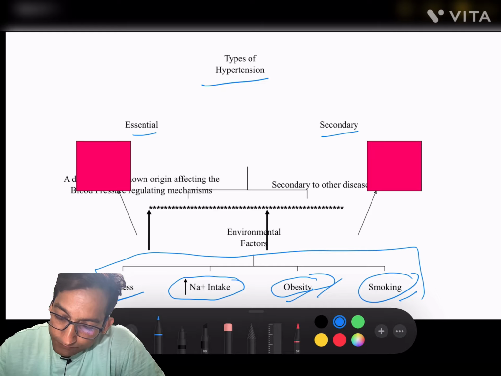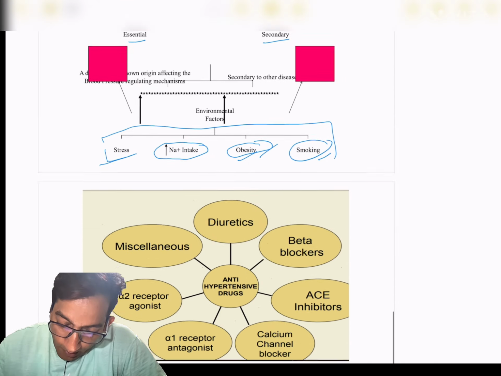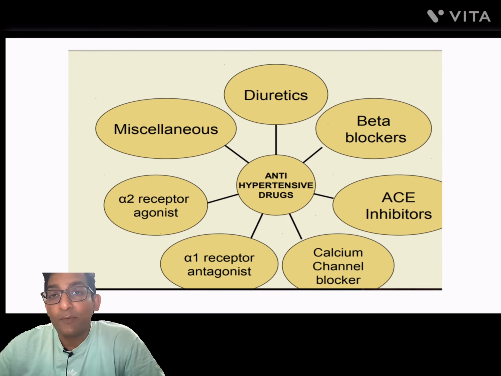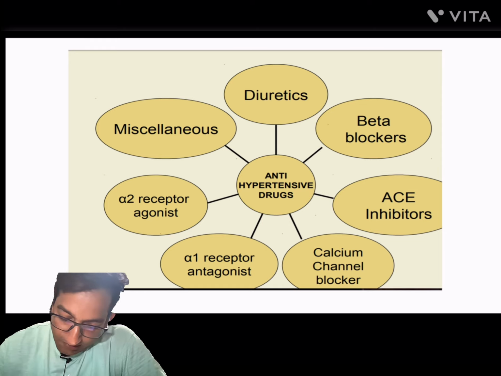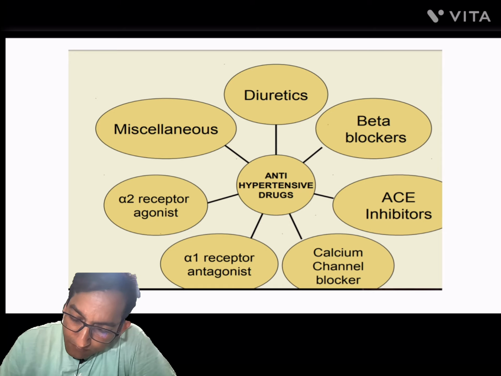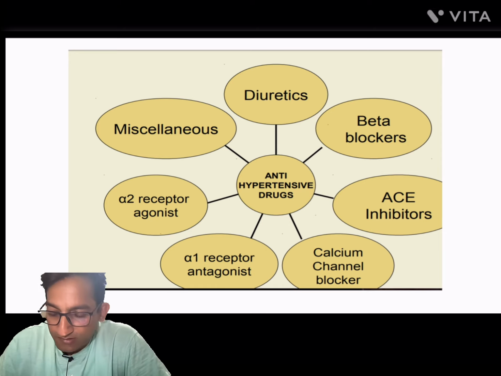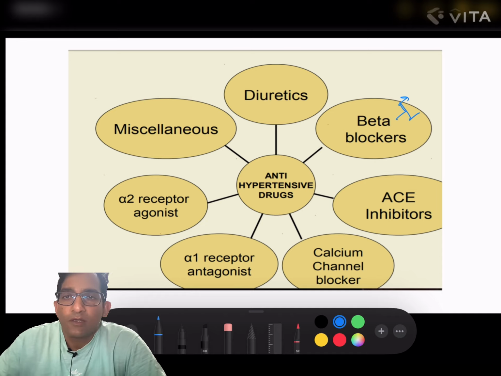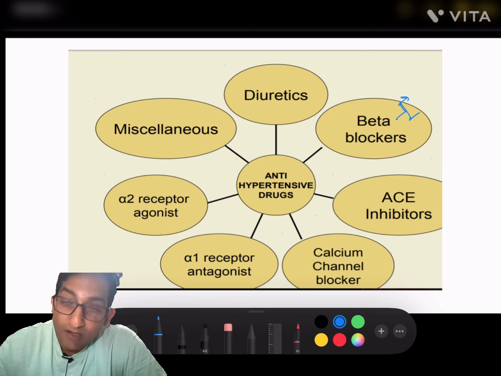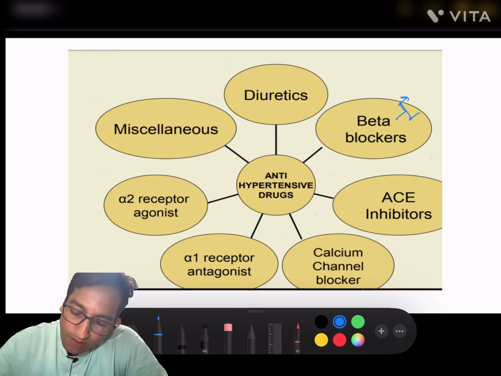Now, move to the pharmacology of antihypertensive drugs. Here we have discussed the most important drugs we use nowadays. First one is beta blockers. We know that there are nowadays two types of beta blockers, selective beta blockers and non-selective beta blockers.